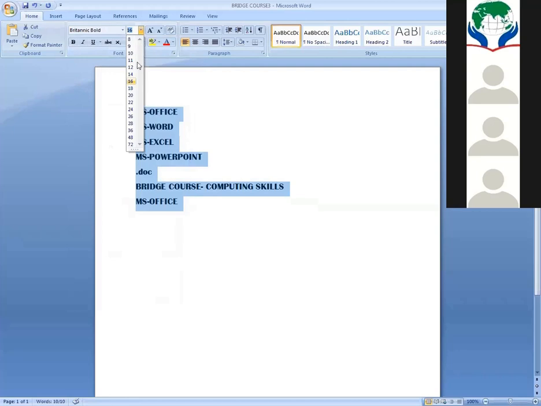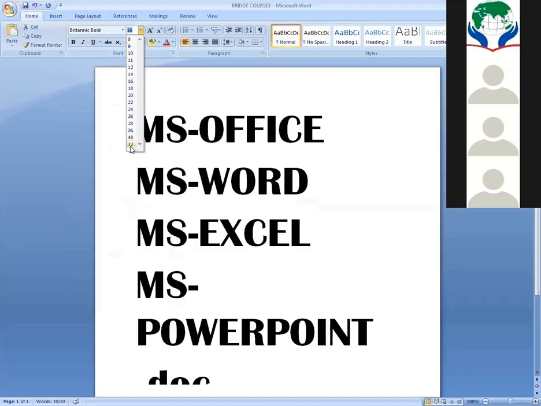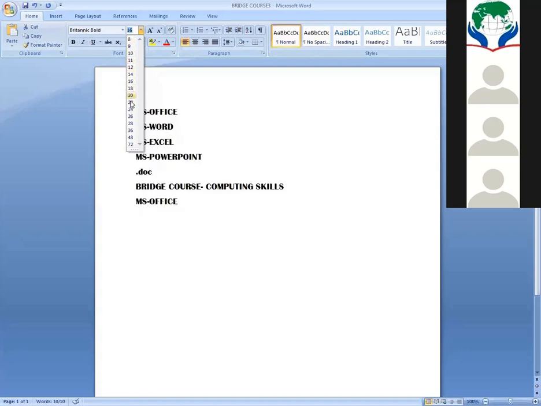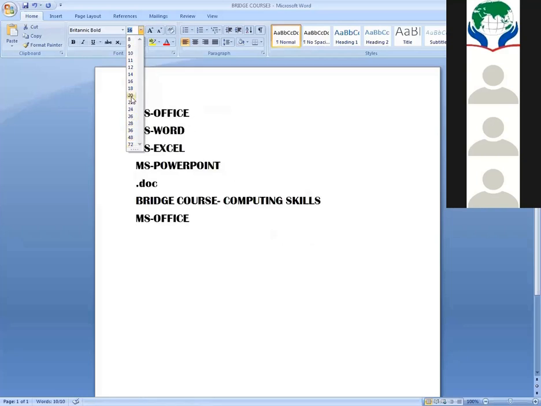And you have to increase or decrease your font size. This is the size of your font, and the size starts from the number 8 and ends at the number 72. I am choosing this, and the word is changing, the size increasing and decreasing. Do you see it? 72. Yes, ma'am.